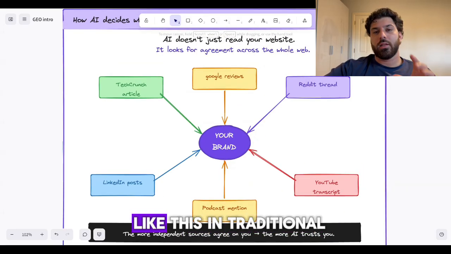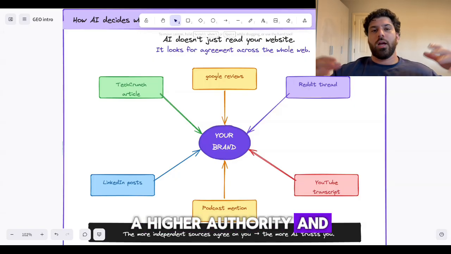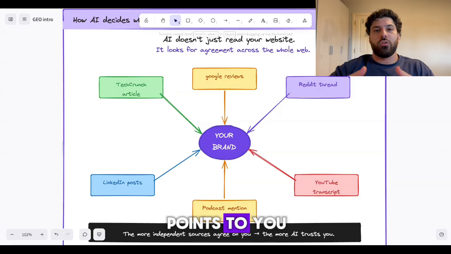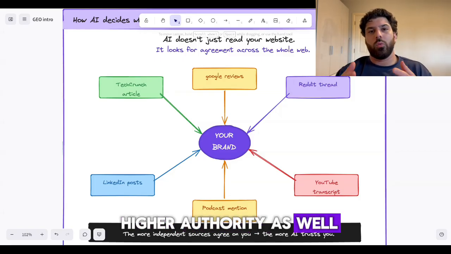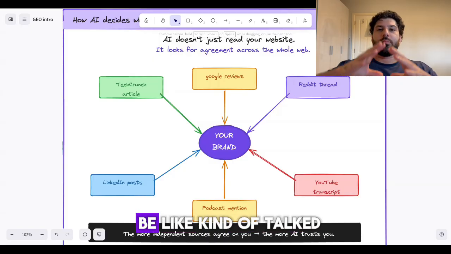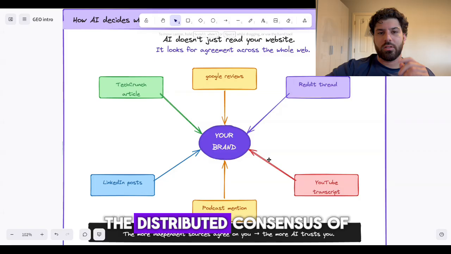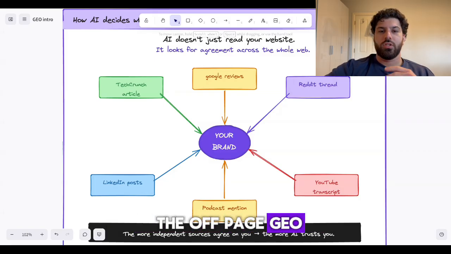There is something like this in traditional SEO called backlinks, where a site with a higher authority in your niche points to you, and you have a higher authority as well. It's a similar concept, right? But we don't necessarily need the backlink. We just need to be talked about in a general sense as well. So that's the first thing, the distributed consensus, or the off-page GEO.